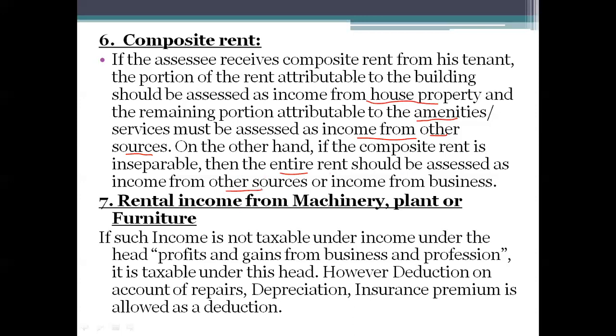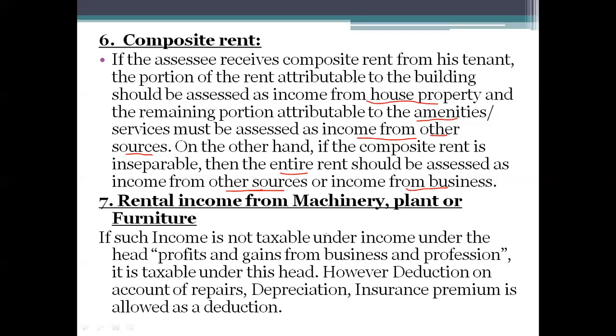Either it can be taken to income from other sources or it can be treated as income from business. But if it is separable, the actual building rent will be taken to income from house property and the composite rent will be taken to income from other sources. If it is not separable, either we can take it to income from other sources or it can be taken to income from business.